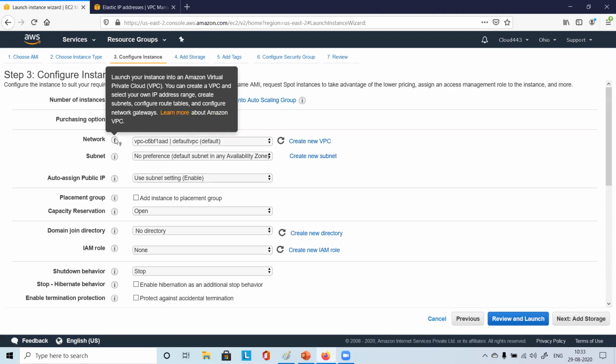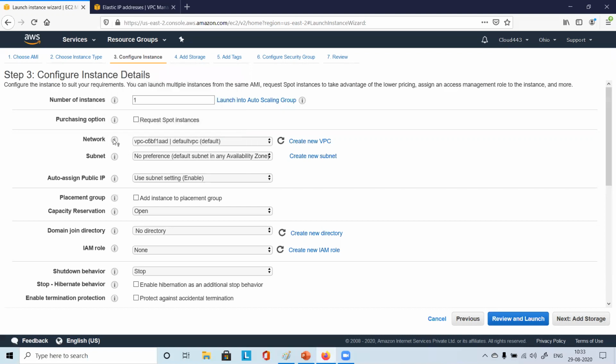You can create a VPC and select your own IP address range, create subnets, configure route tables, configure network gateways, right? So this is the network that we have created. Now another VPC is coming, whatever VPC we have created. Say I choose my VPC 2.